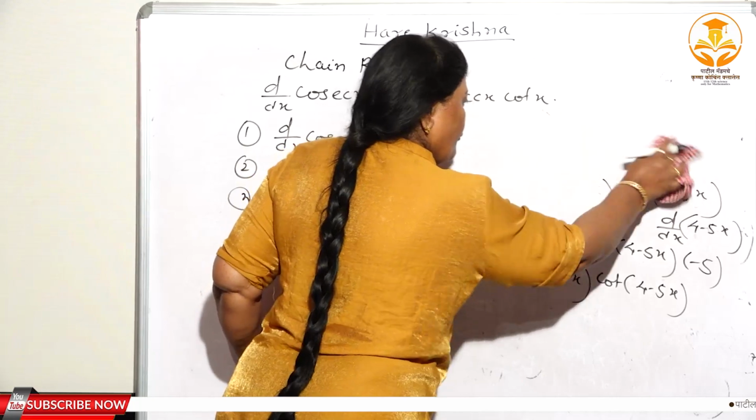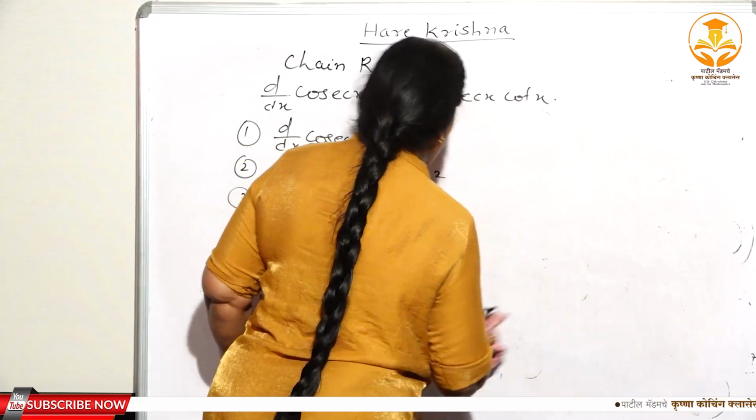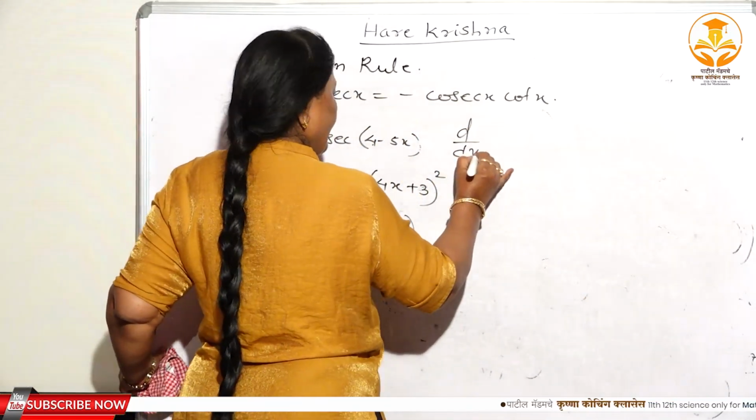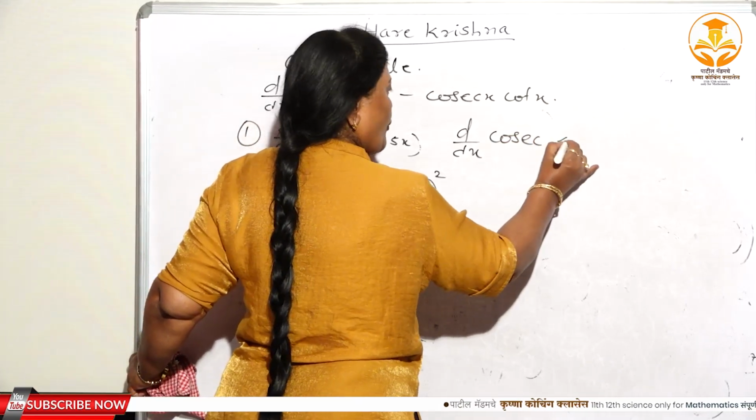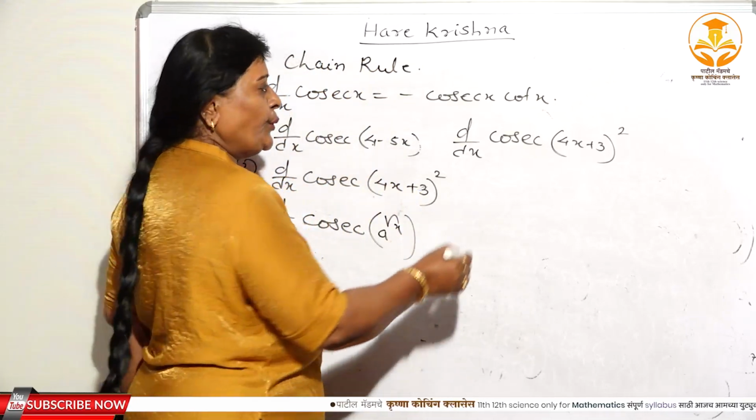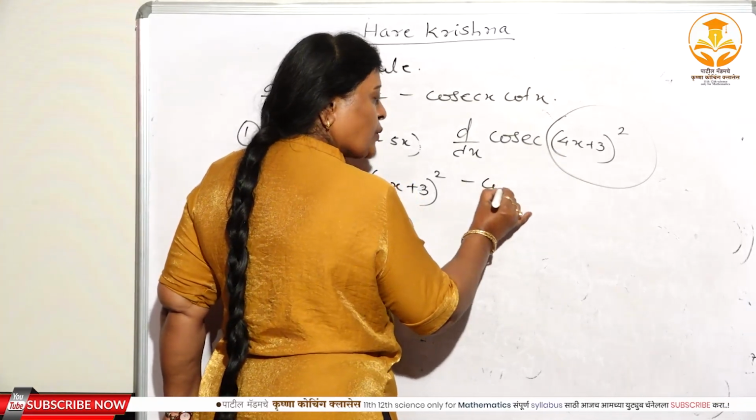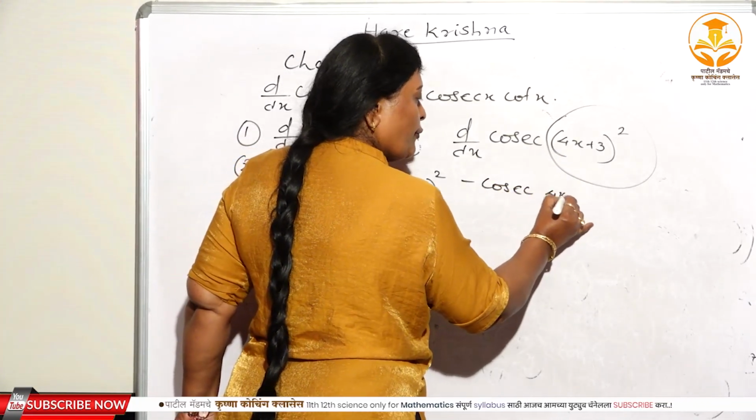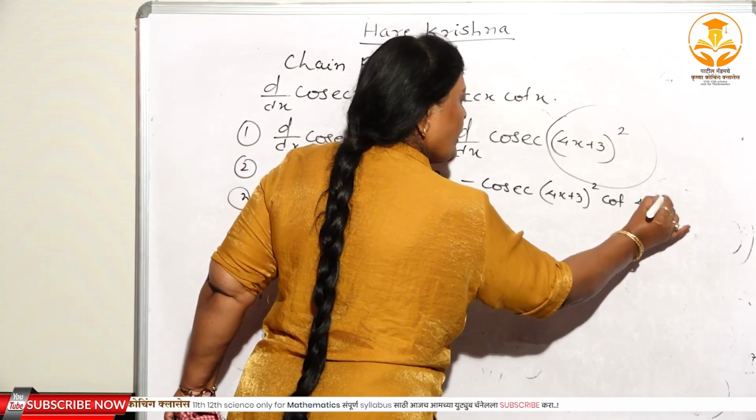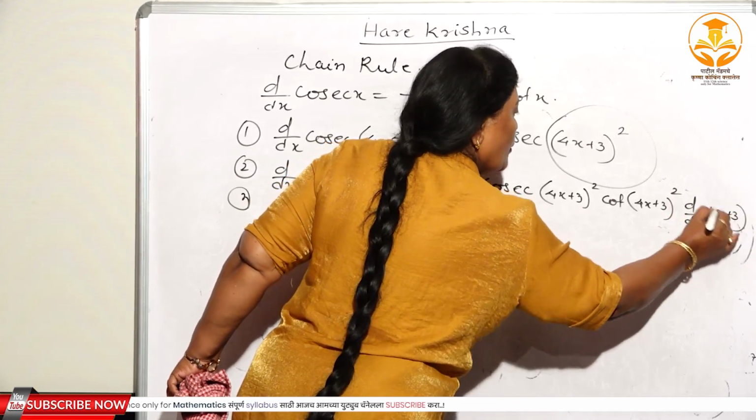Since there are 15 formulas, therefore so many problems on what here? Chain rule, isn't it? Now suppose consider the second one, the solution of the second one, d/dx of cosec of say (4x plus 3) whole square. See. Now where you have to substitute u? Here you have to substitute u. The derivative of cosec u is minus cosec u cot u, means minus cosec (4x plus 3) whole square, cot (4x plus 3) whole square, and d/dx of (4x plus 3) whole square.